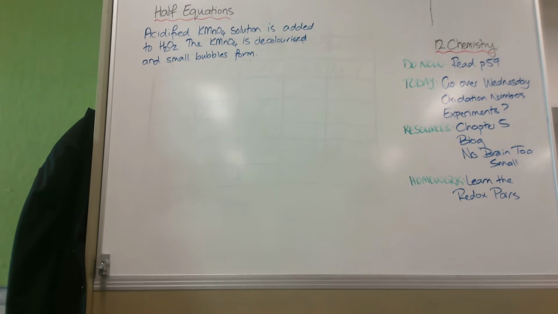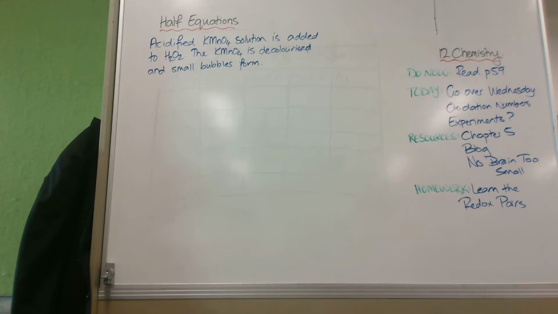Okay, so one of the things we're going to look at is how to write half equations and then how to combine them to give you an overall equation. Half equations are really good for proving that oxidation and reduction has occurred because half equations need electrons to be balanced. And it is that electron transfer that is oxidation reduction. So if you see that an equation needs electrons to be balanced, you know that you've got oxidation or reduction.